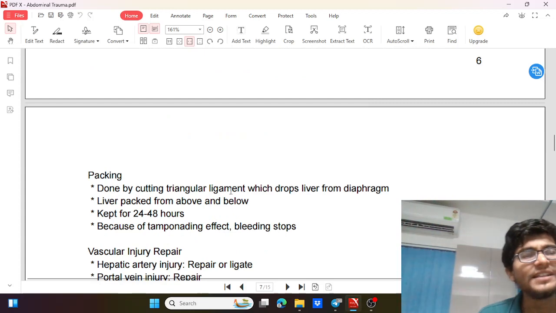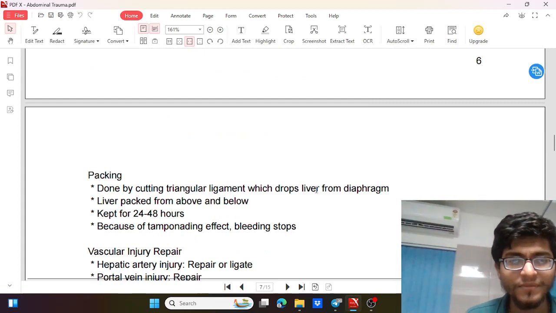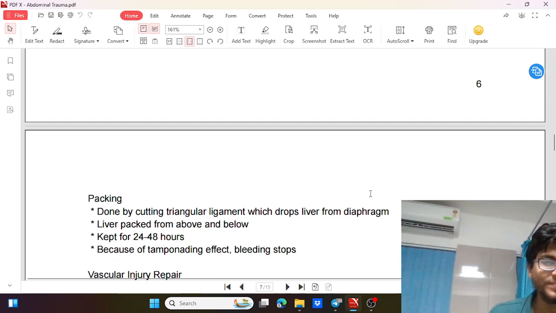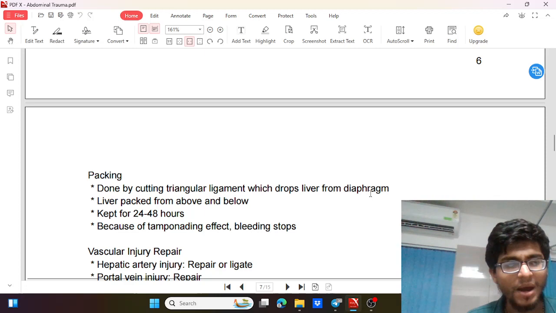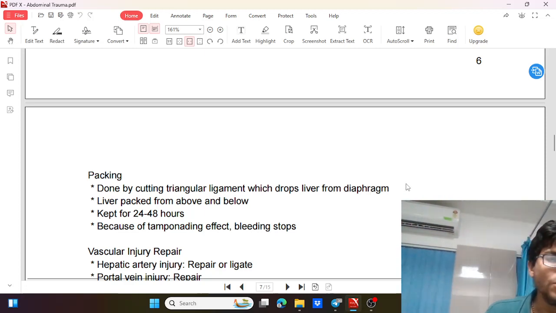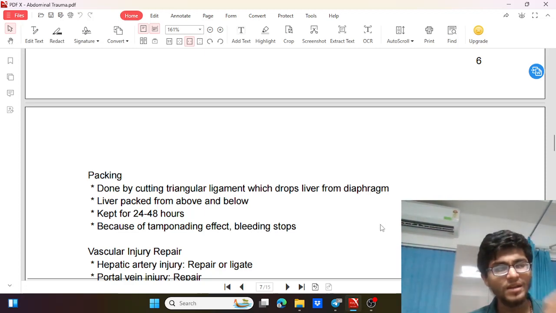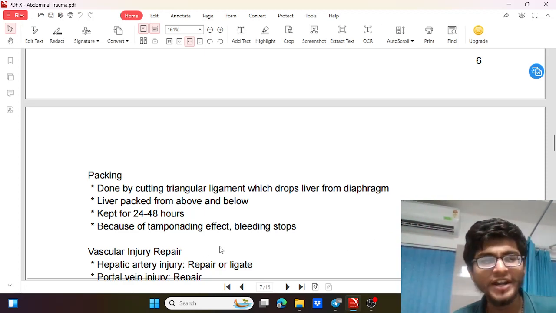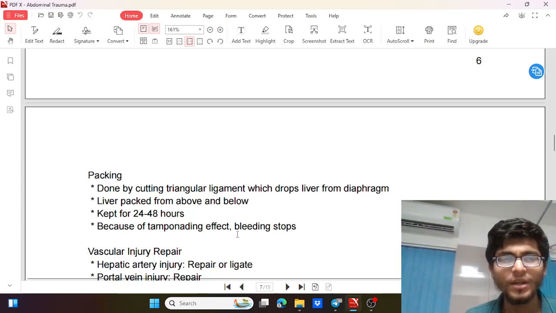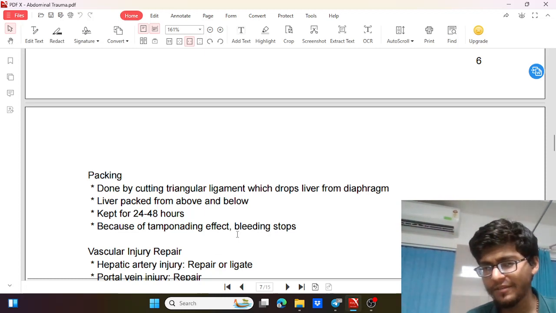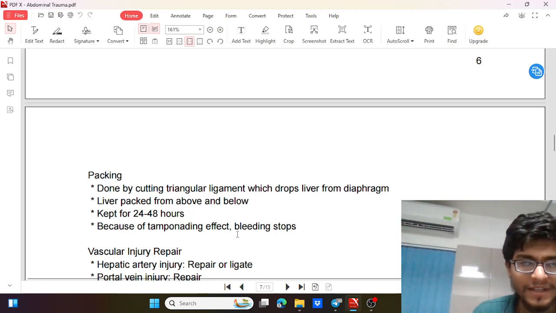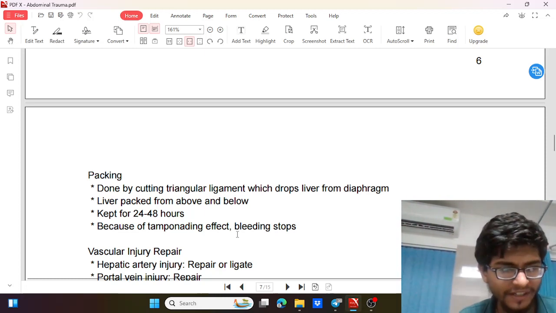That is done by cutting the triangular ligament above the liver, which drops the liver from the diaphragm. Then we pack the liver with gauze mops from above and below, and keep it there for 24 to 48 hours. That will keep pressure on it, having a tamponade effect, and the bleeding will stop. So what we did: we cut the triangular ligament, the liver came down, we packed the liver with mops above and below, and it is kept for 24 to 48 hours. That will have a tamponade effect, that is pressure effect, and the bleeding will stop.